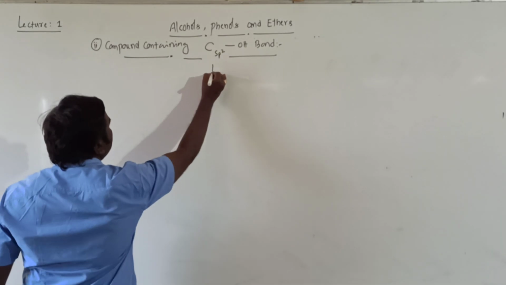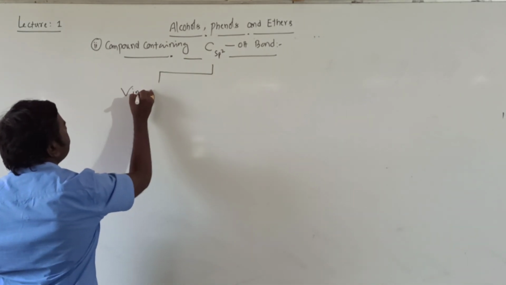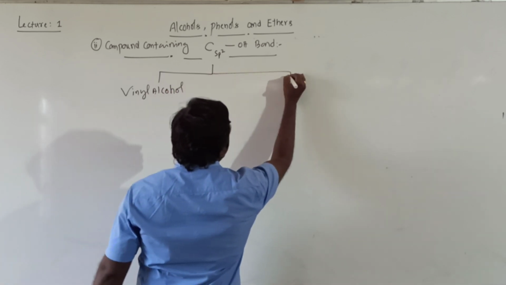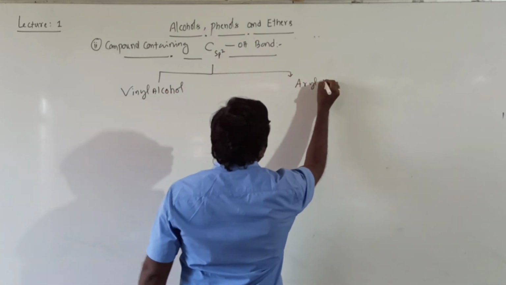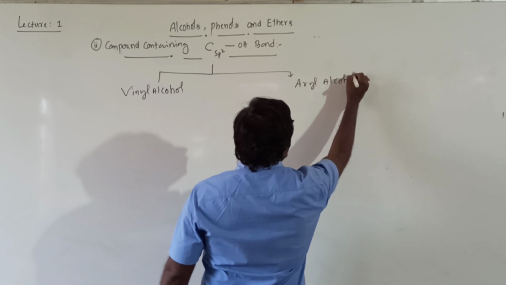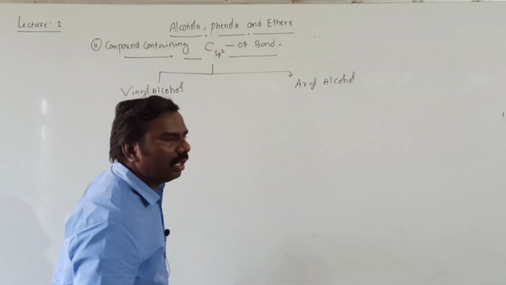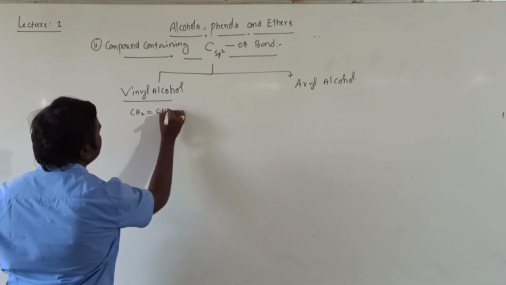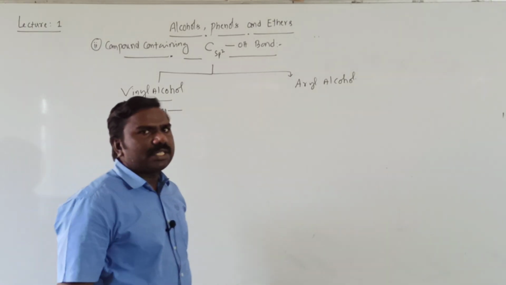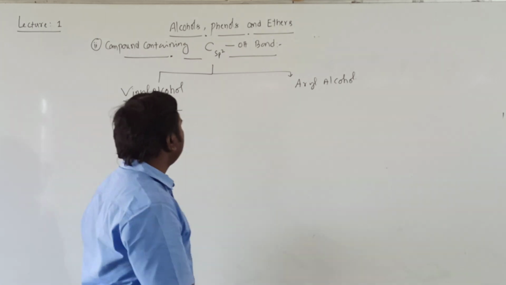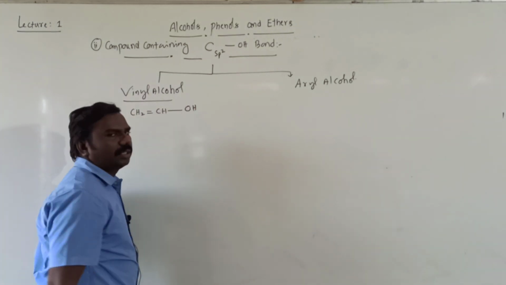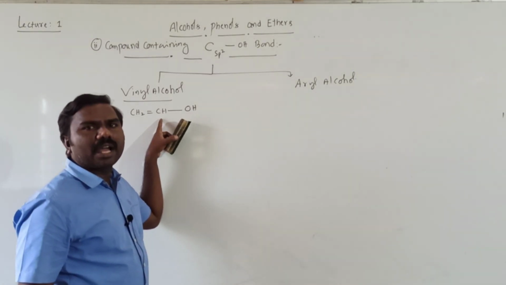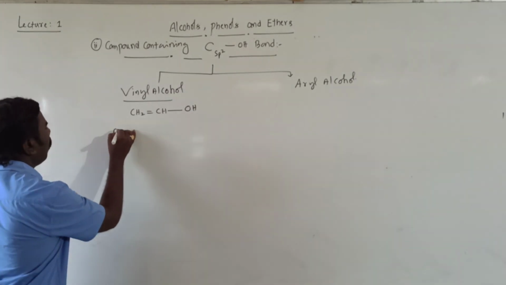These are classified into two types. One is vinyl alcohol, another one is aryl alcohol. Vinyl group means CH2 double bond CH like this. If such a group is there, and to it the OH group is attached, it means the OH group is attached to the doubly bonded carbon atom.